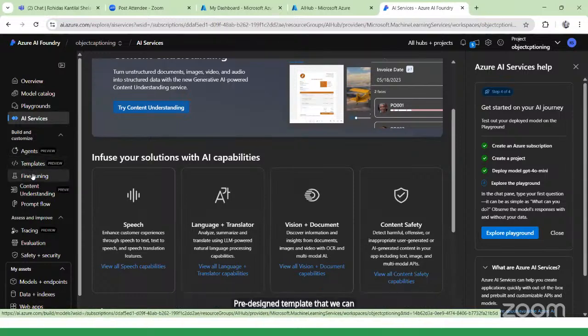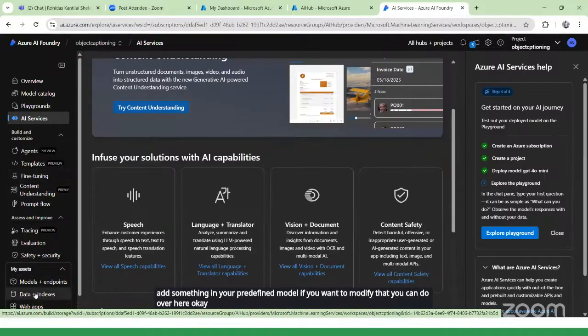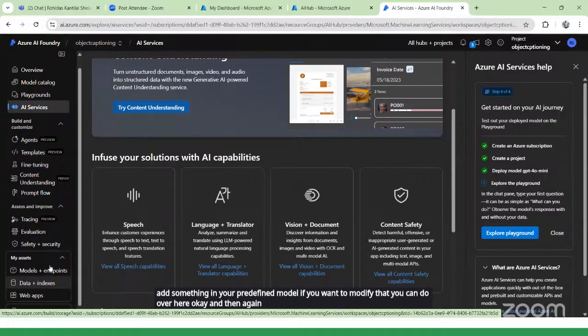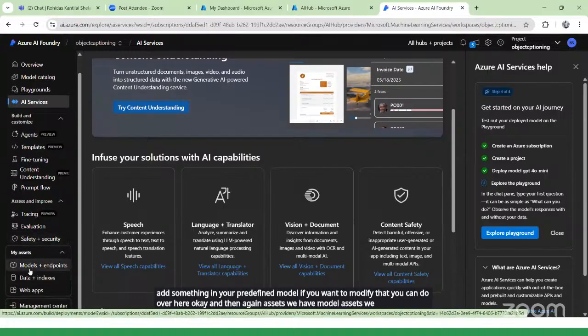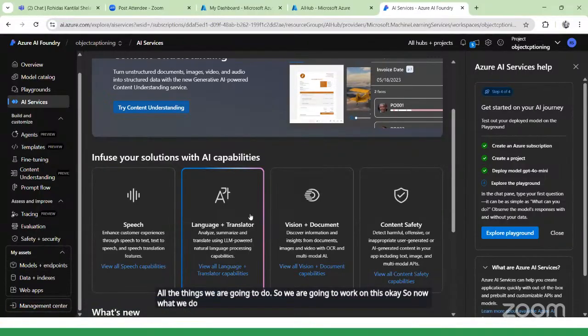In fine tuning also, if you want to modify your predefined models, you can do it over here. Then again we have model assets, and using all these things we are going to work. Now I want to read the captions from that particular project. For this, here you can see the AI services, the language translation is there.